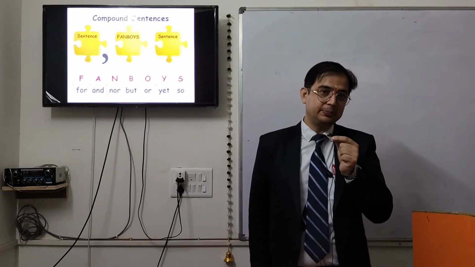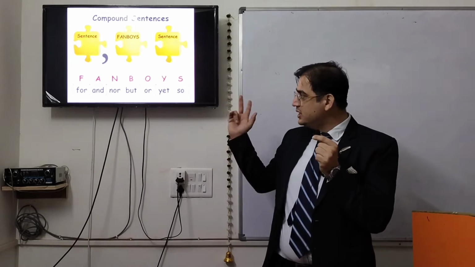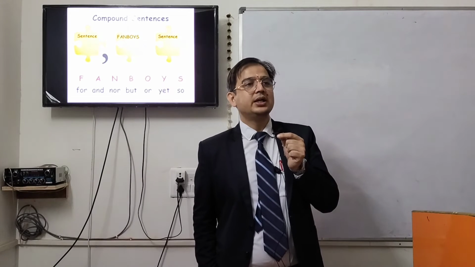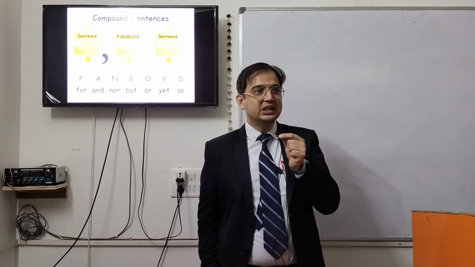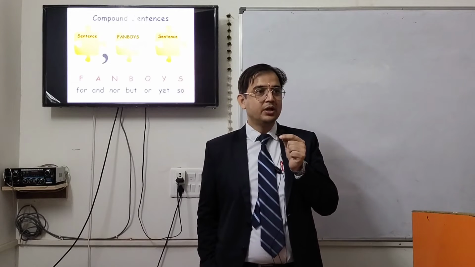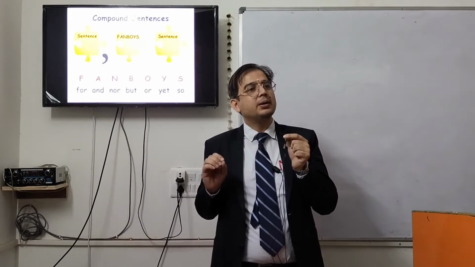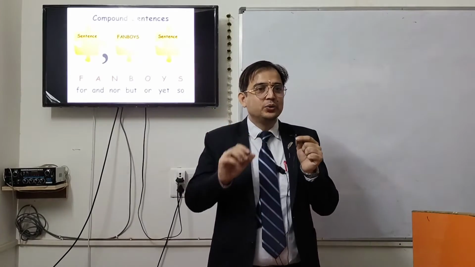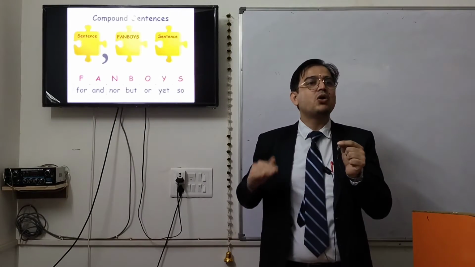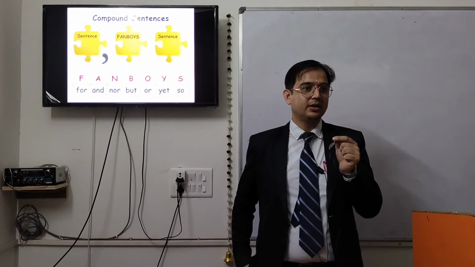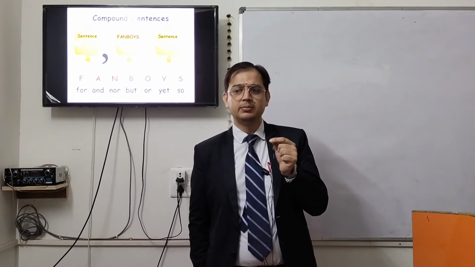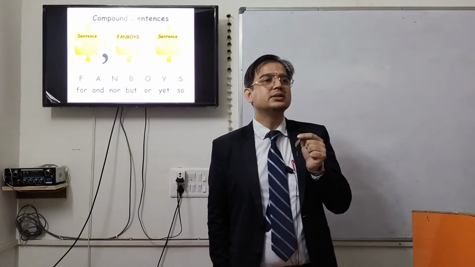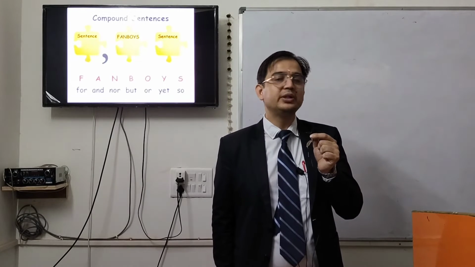Few things which you need to keep in mind is that these set of connectors are called coordinating conjunctions. Coordinating conjunctions means they coordinate. There are two sentences which are complete themselves. You combine those and these connectors bring coordination. ये तालमेल लेके आते हैं. जो waited for the train, but the train was late. But what it does, it brings the coordination between the two sentences.